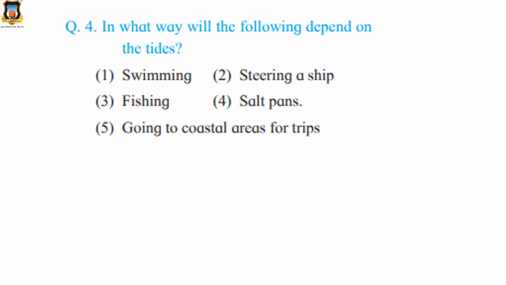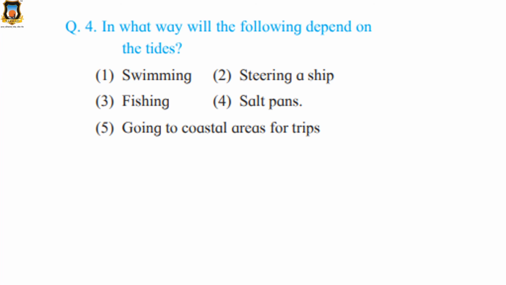Fishing. With the high tides, fish move into creeks. Yes, this we have seen. Therefore, fishing is largely carried out at the time of high tide. Fishing is mostly carried out during the high tide because when high tide is there, the water moves up and the fish come along and they are caught in the creeks. That's why.